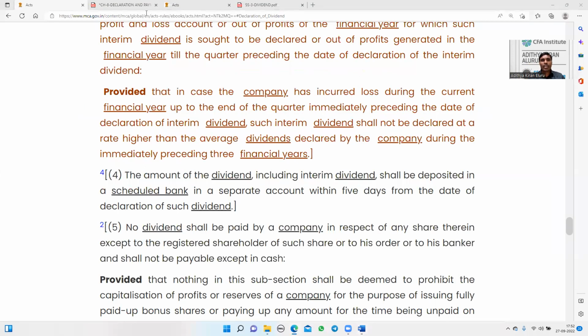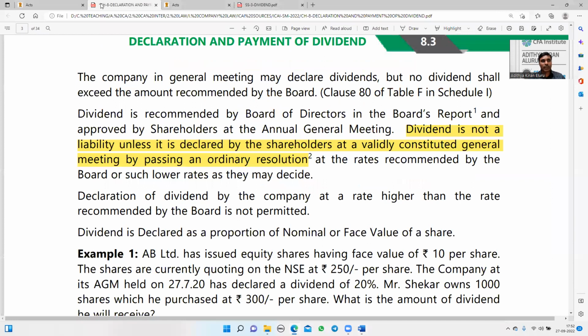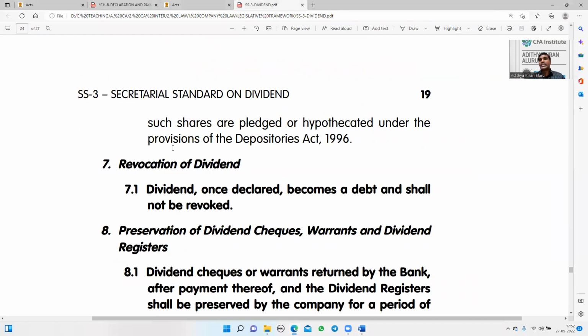Next, another thing affecting the dividend provisions is Secretarial Standard 3, SS3, issued by the Institute of Company Secretaries of India. As per Secretarial Standard 3, paragraph 7, a dividend once declared becomes a debt and shall not be revoked.